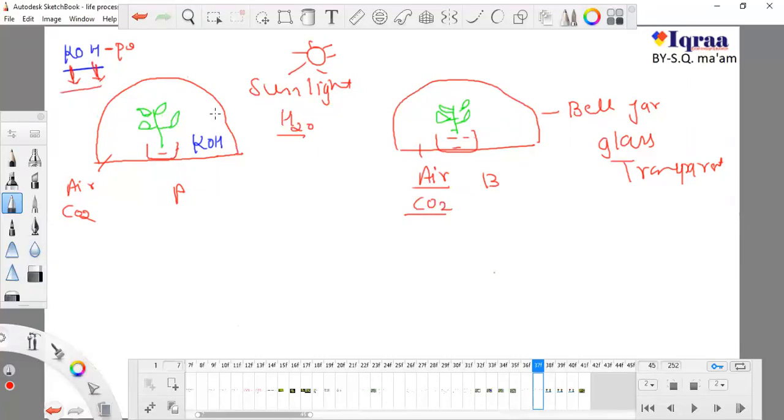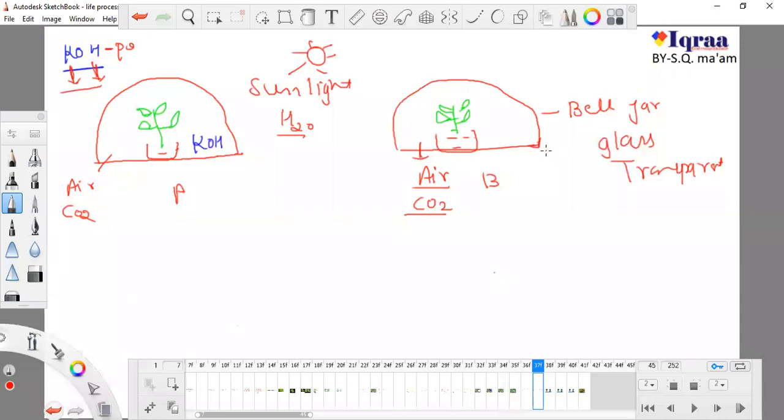CO2 was present previously because it is air. There will be no exchange of air now. As soon as I put the bell jar over the plant, there will be no exchange of air from then on.